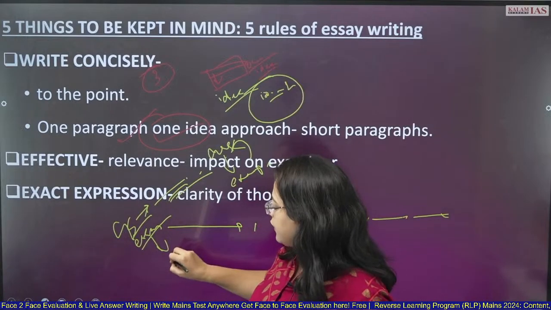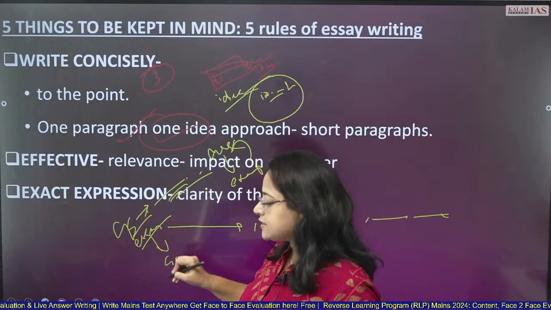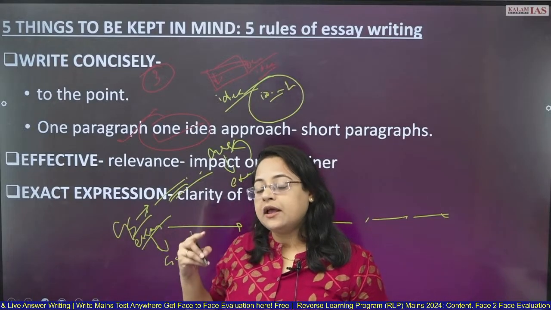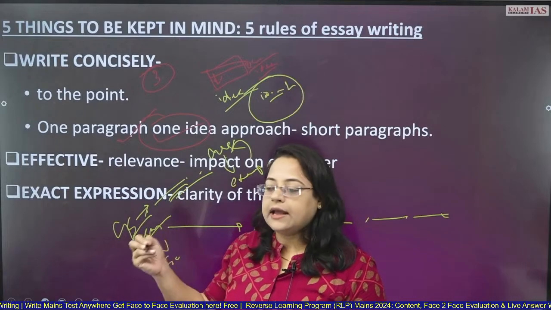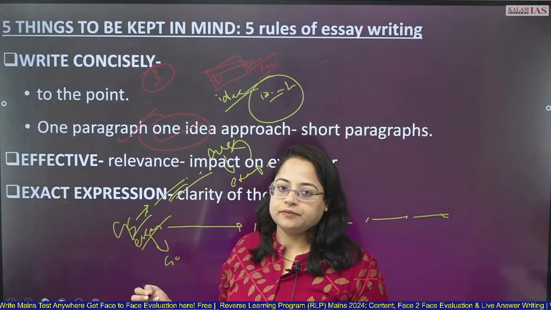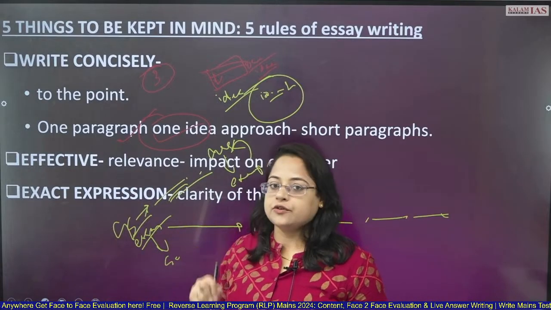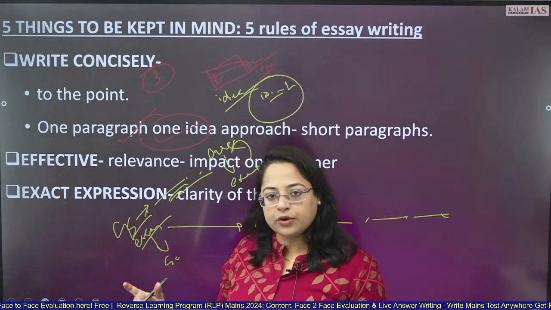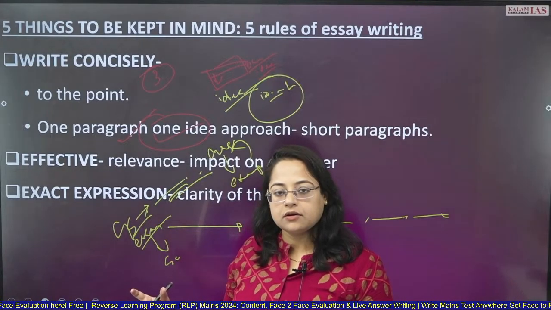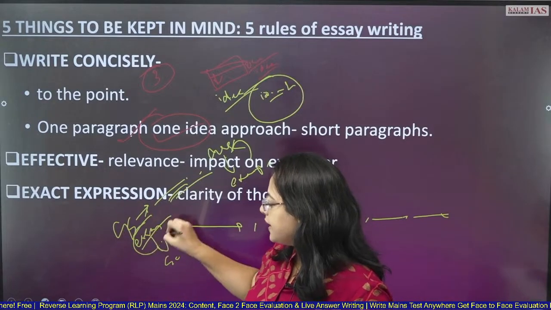If you are writing one scheme's name or any personality's name, then you should be justifying why it should be there in the essay. You should be explaining that personality's name in the context of the essay. Some background, some story related to it. Okay, that we will see in the coming classes. So this is the main difference.